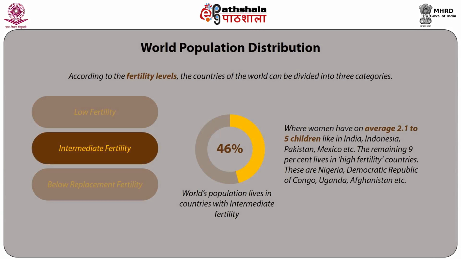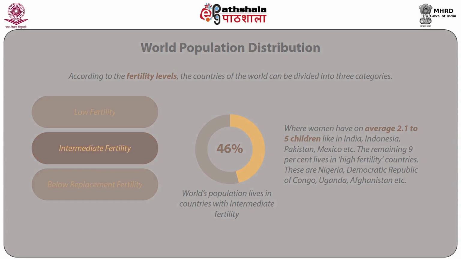Another 46% lives in intermediate fertility countries, where women have on average 2.1 to 5 children, like in India, Indonesia, Pakistan, Mexico, etc. The remaining 9% lives in high fertility countries. These are Nigeria, Democratic Republic of Congo, Uganda,